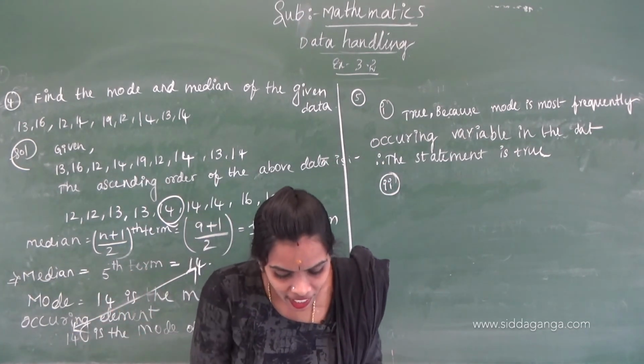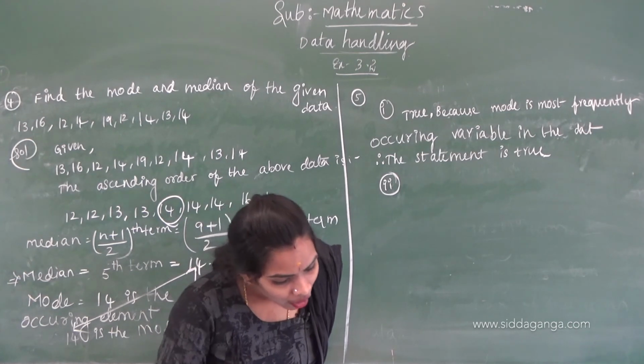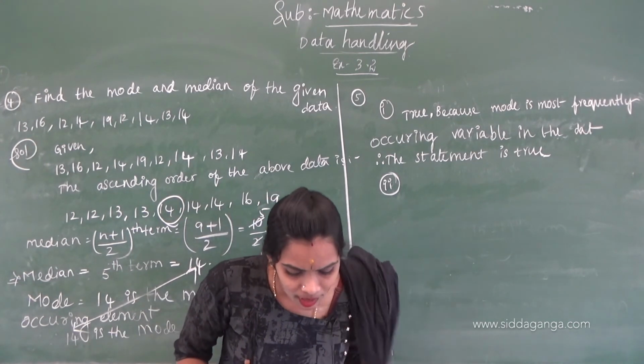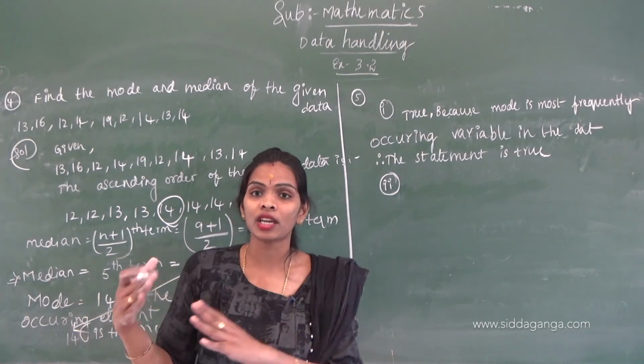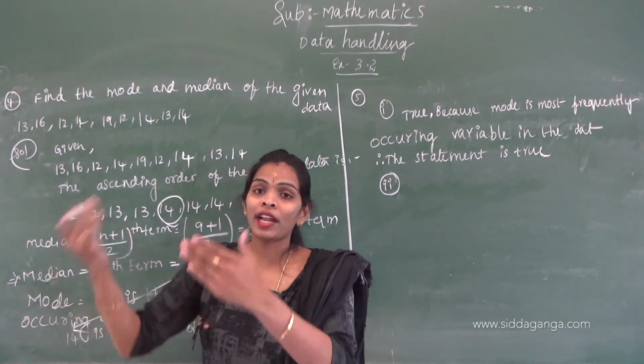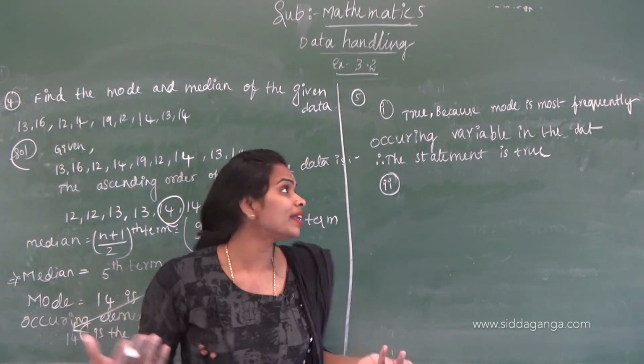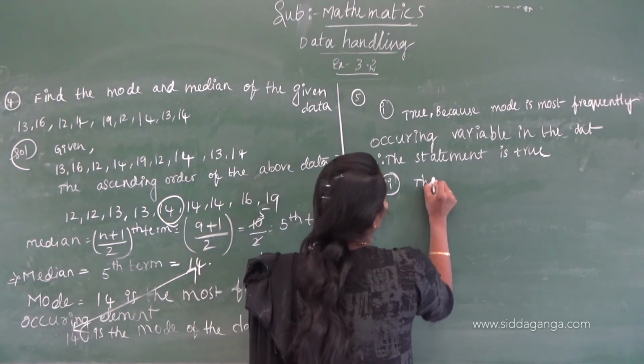Second, the mean is one of the numbers in the data. Can you tell that the mean is one of the numbers in the data? No, we can't tell like that. Correct? Because the addition of the numbers has to happen and then it is divided. No, it is not. The statement is false.